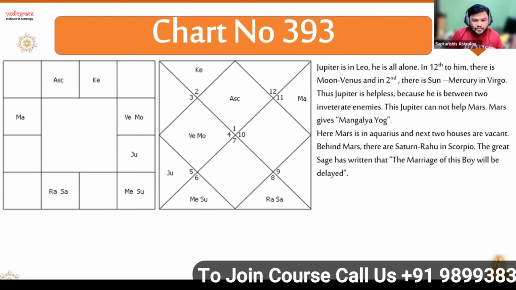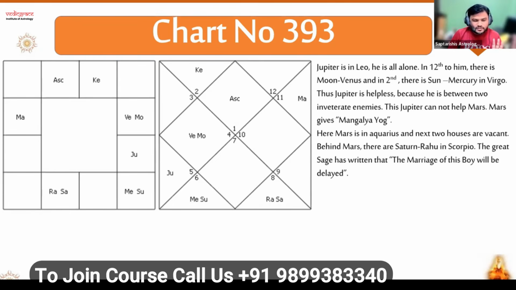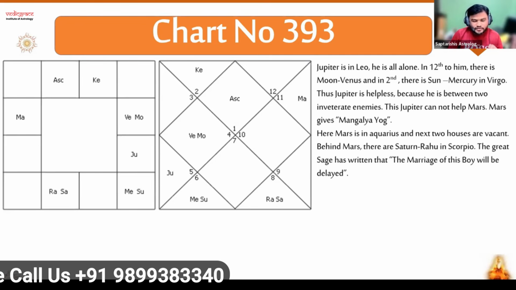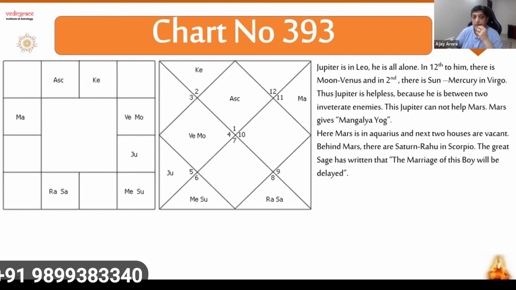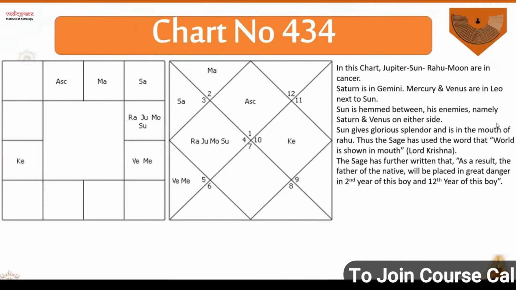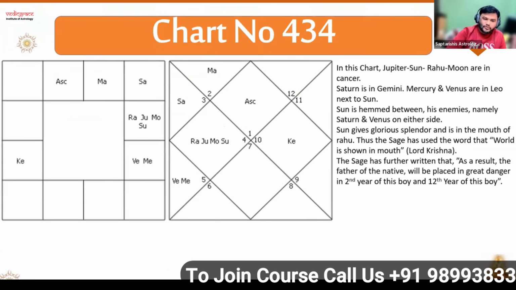But for judgment of strength, we use it like this only. If two enemy planets are there, it becomes weak. So in this Bhrigu Nandi Nadi concept, do we not use degrees at all, or do we use degrees? Degrees we use. We are going to learn about degrees. Degrees are very important.